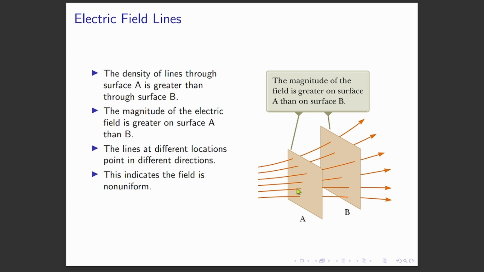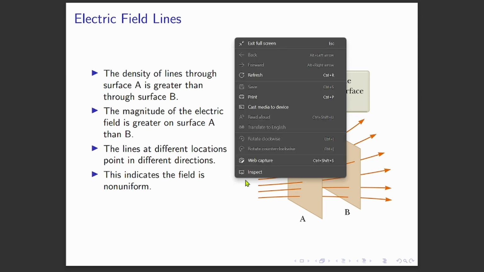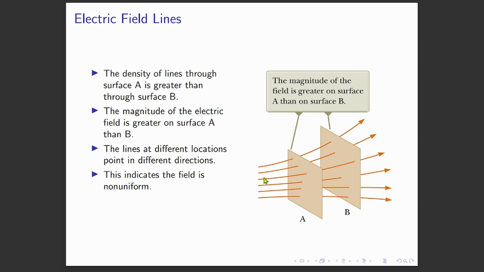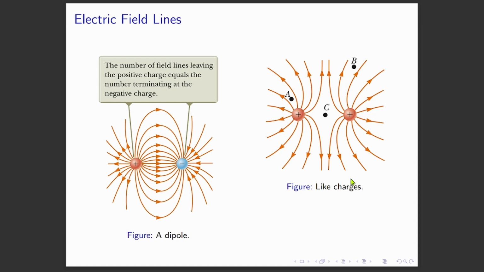I'll introduce flux after this. But the strength, the magnitude of the electric field, will be different because, for example, if I have my source over here, then surface A is closer to my source. Then the magnitude of the electric field felt by surface A will be greater than surface B. That's the idea. If you cannot catch this, I'll record myself and then you watch my video, okay?